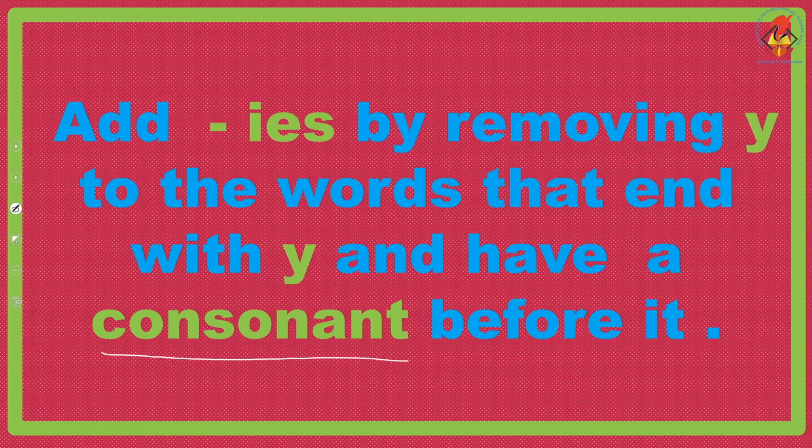It says that it must have a consonant if the word is ending with Y. You need to make singular to plural by removing this and writing IES.